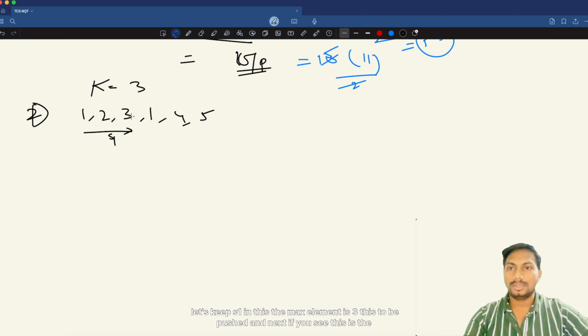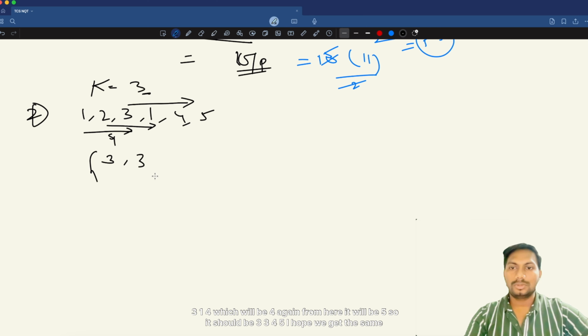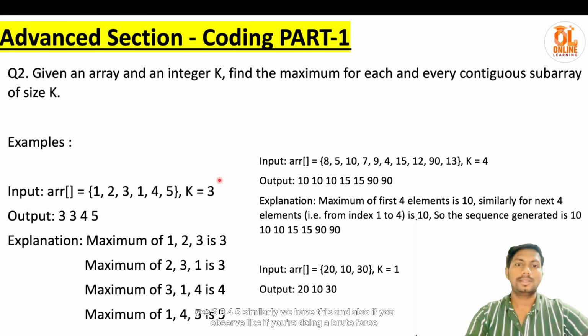Let's call it s1. In this the max element is 3, and this is to be pushed. Next, this is the next sub-array, meaning you just have to go to the next index. So in the next 3 elements, because the number is given as 3 for the length k, 2 3 1, again it's 3. Now once we start from index 2 here, 3 1 4, which will be 4. Again from here it will be 5, so it should be 3 3 4 5. I hope we get the same. Yes, 3 3 4 5.